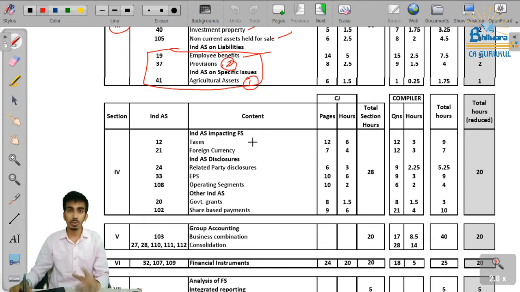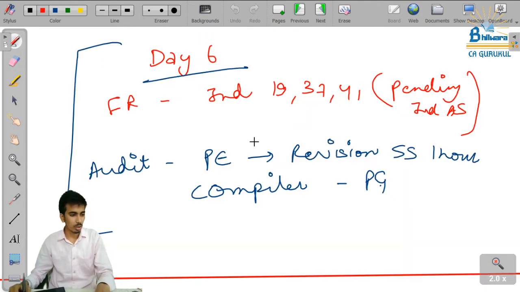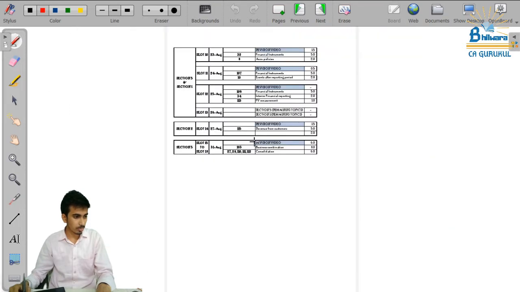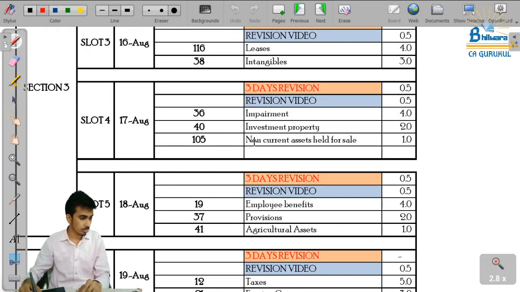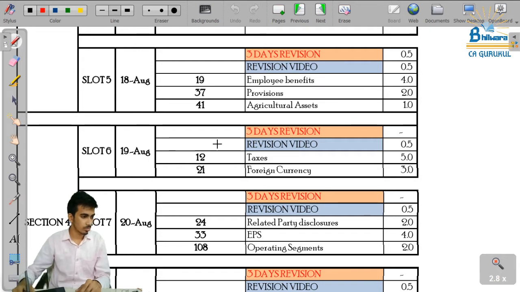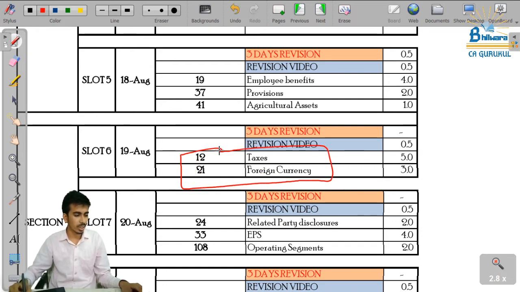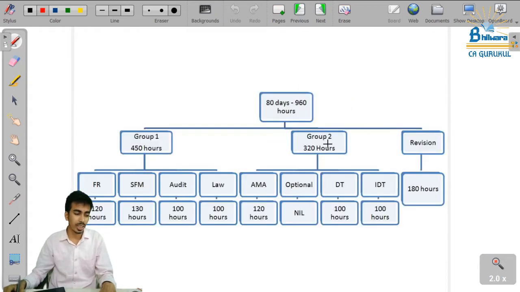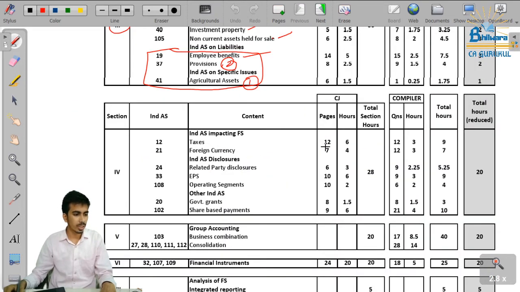So what we were going to study on day 7 of our slot of FR, on 19th of August, are these two Ind AS: Ind AS 12 and Ind AS 21, that is taxes and foreign currency. Sir, these are two big Ind AS. I know these are two big Ind AS and it might take some time.